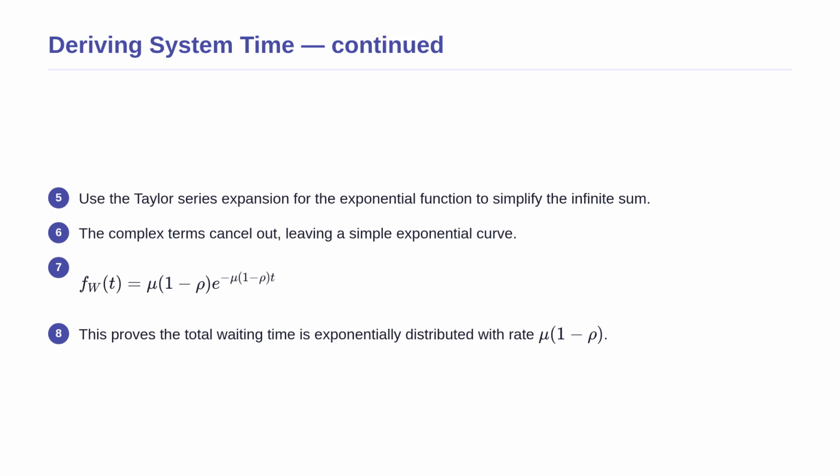This mathematical reduction is elegant because it proves that the total waiting time in an M/M/1 system is itself exponentially distributed with a modified rate parameter of mu times 1 minus rho. This continuous curve represents the exact likelihood of the waiting time being exactly t seconds, which sets us up perfectly for the final step of our derivation.